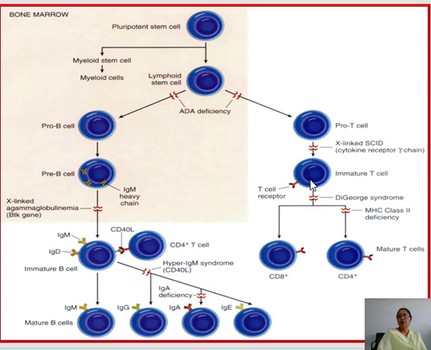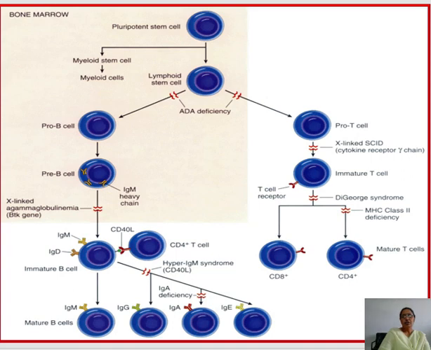From immature T cell to CD4 and CD8, a halt in this maturation will cause DiGeorge syndrome. So there are different types of primary immunodeficiency syndrome, and the immunodeficiency syndrome of acquired type is more common.